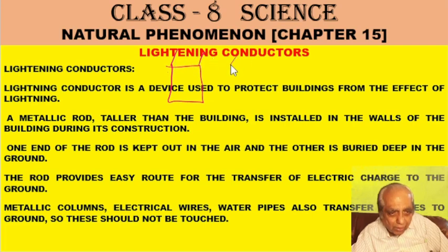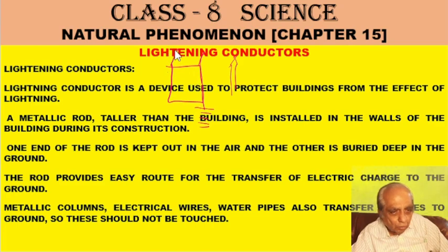These pipes are pointed at the top, and they go some distance above the building, and they run along the height of the building and even go inside the earth. So in case there is lightning here, the current will pass through this metallic pipe and go to the earth. So there will be earthing. So the house is in a safe condition.